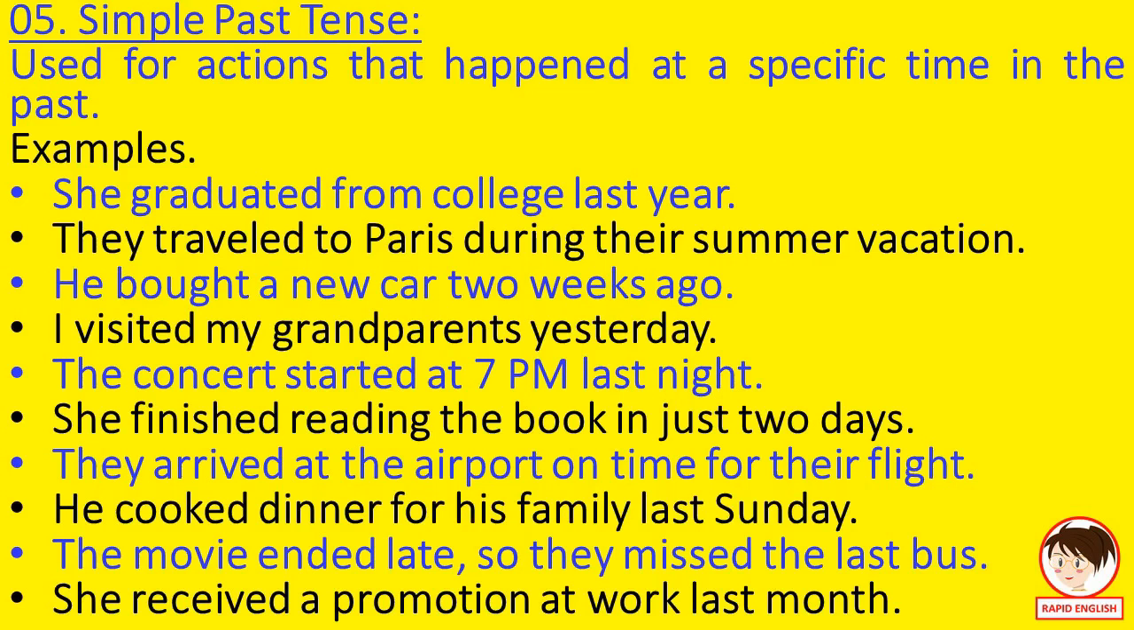Simple past tense. Used for actions that happened at a specific time in the past. Examples: She graduated from college last year. They traveled to Paris during their summer vacation. He bought a new car 2 weeks ago. I visited my grandparents yesterday. The concert started at 7 p.m. last night. She finished reading the book in just 2 days.